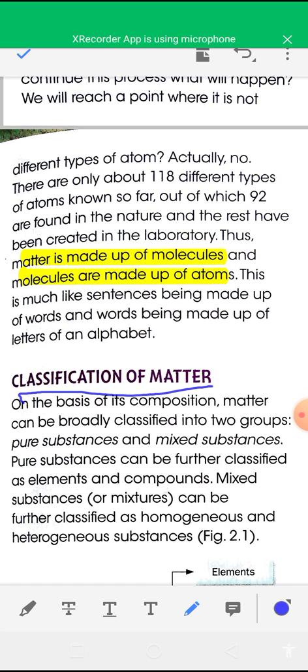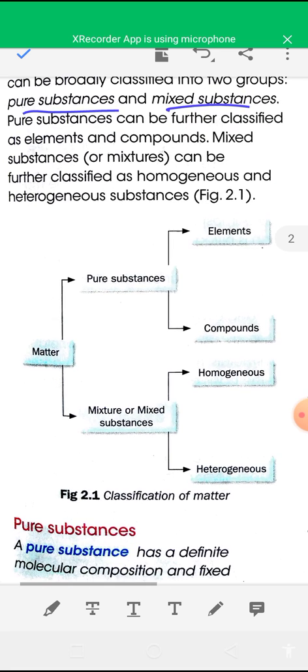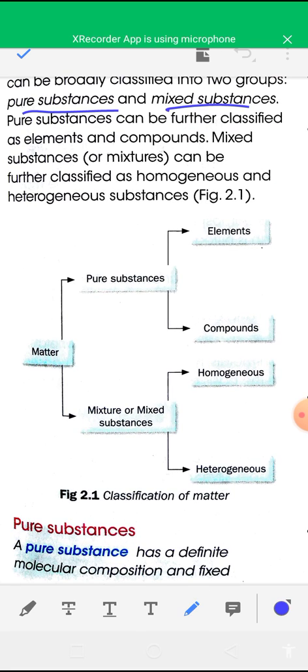One is pure substances, another is mixed substances or mixtures. Pure substances can be further classified into elements and compounds, and mixed substances can be classified into homogeneous mixtures or heterogeneous mixtures. So first you have to read about pure substances.